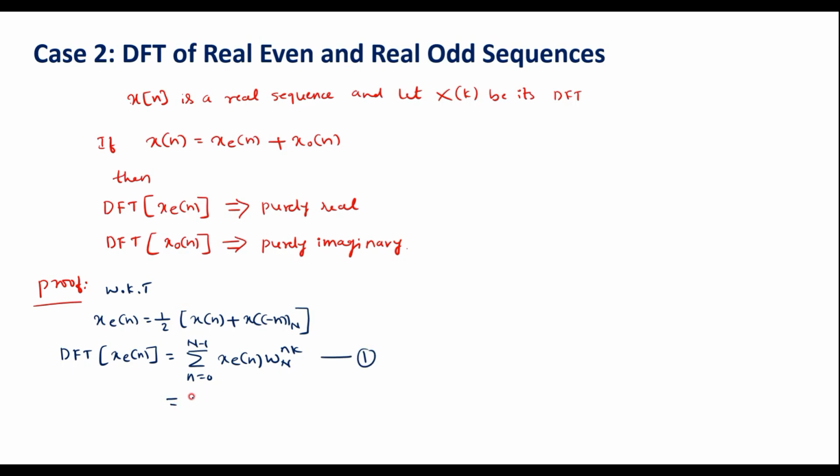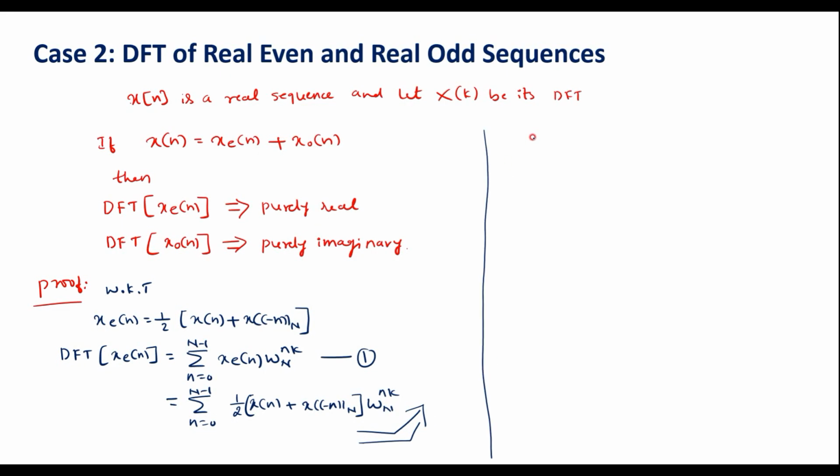Further I can represent it as summation n is equal to 0 to N minus 1 xe of n, which is nothing but half x of n plus x of minus n, W_N power nk. Further I will simplify this. Here 1 by 2 is common, it is a constant, so I will take it out of summation.